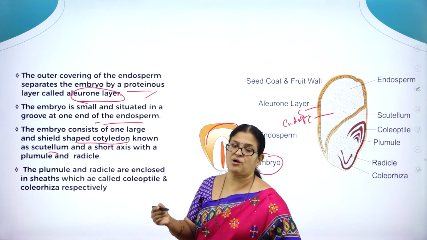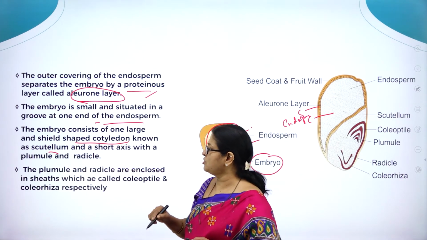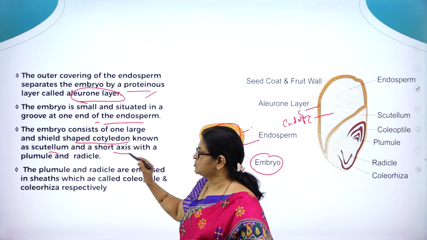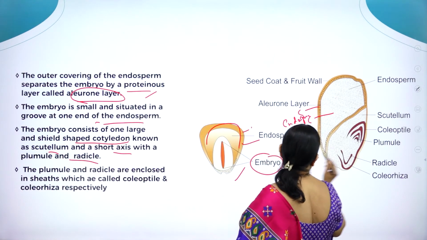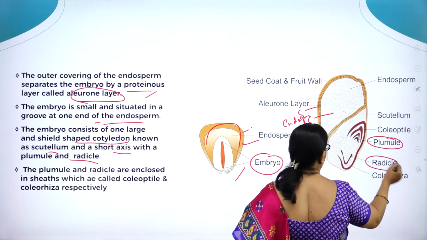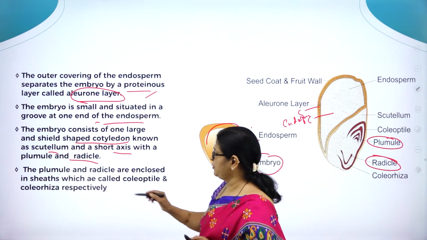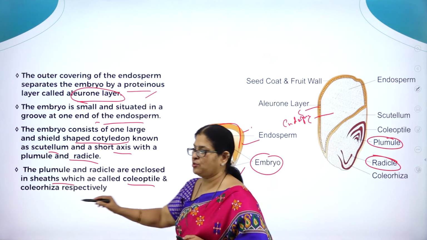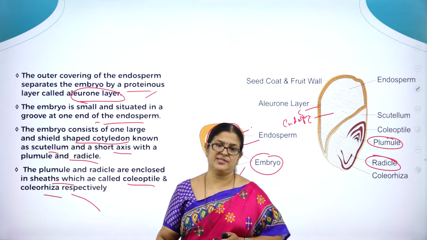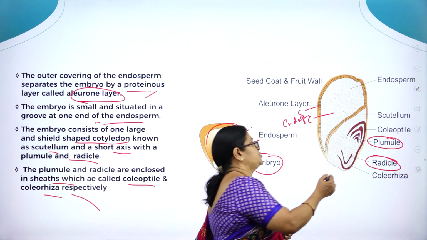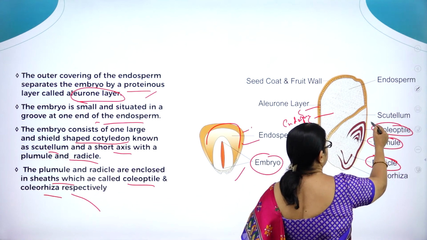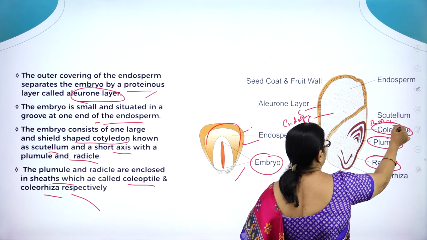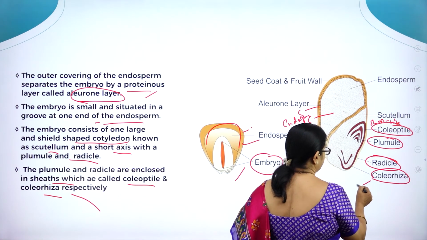And there is a short axis with a plumule and a radicle. Here you can see the plumule and the radicle. Then the plumule and the radicle are enclosed in sheaths called coleoptile and coleorhiza respectively. As I said, these are the root tip and the shoot tip. Here you call this the shoot tip and this the root tip.